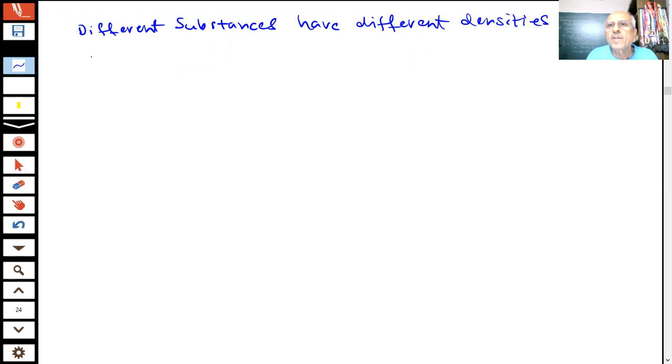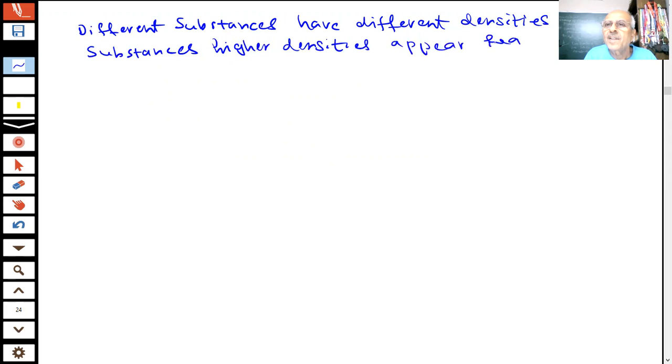That is why substances which have higher densities appear heavier to us. So you are saying iron looks heavy compared to aluminium. Take the same volume of aluminium, it is lighter because the density of iron is more than the density of aluminium, student.